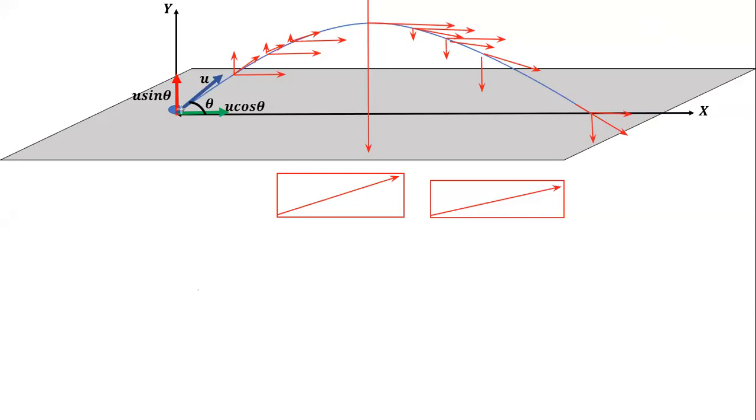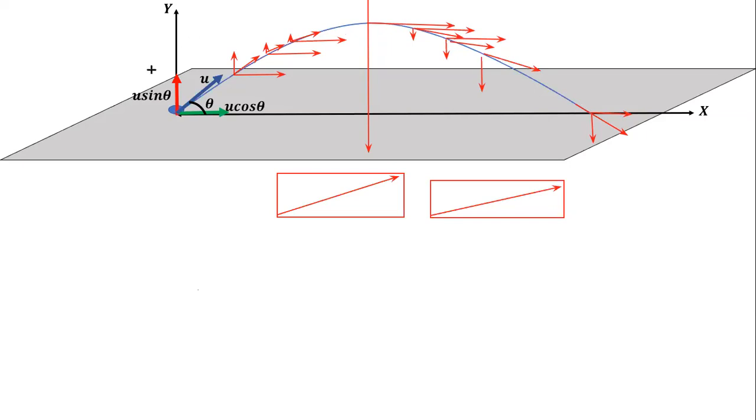But if you talk about two persons, one standing at this point and the other standing over here to catch the ball, he will also feel the velocity because he is going to throw, and the other is also going to feel the velocity because he is going to catch it. But the velocity with which it is being thrown and with which it is being received will be the same, because there are no other forces acting on the system except the force of gravity.